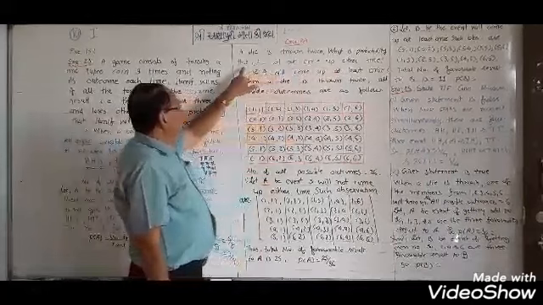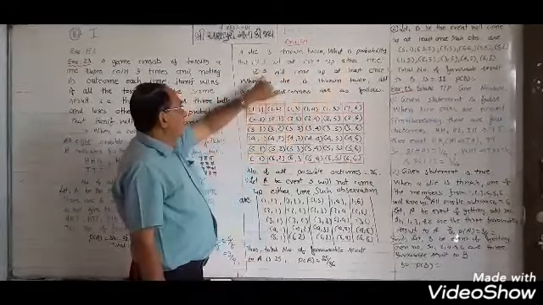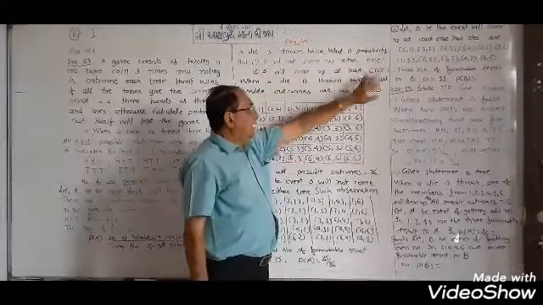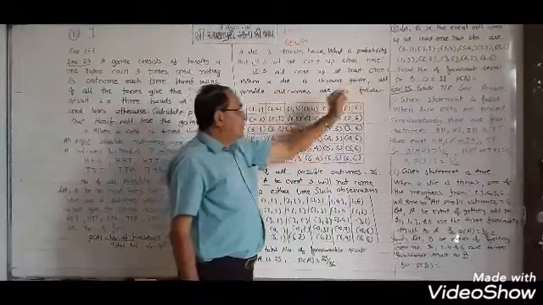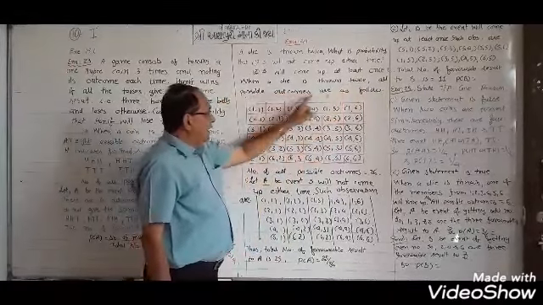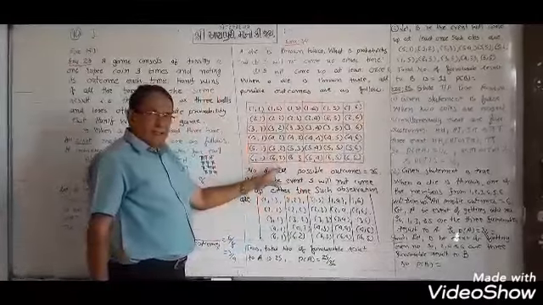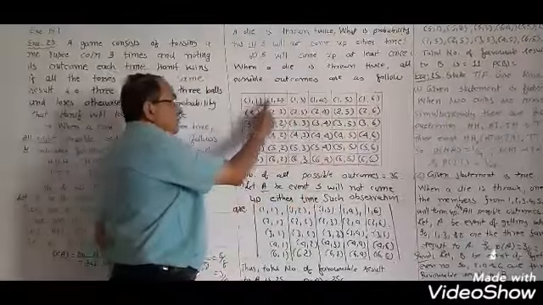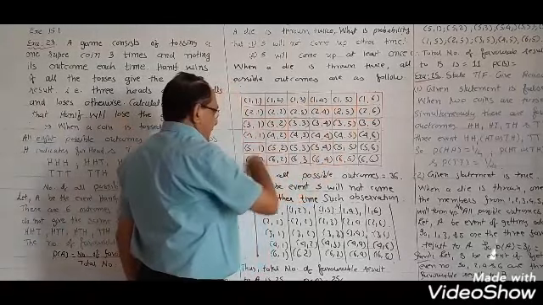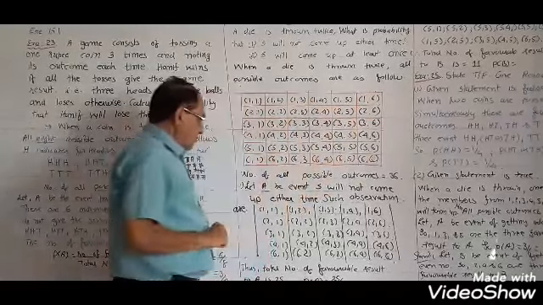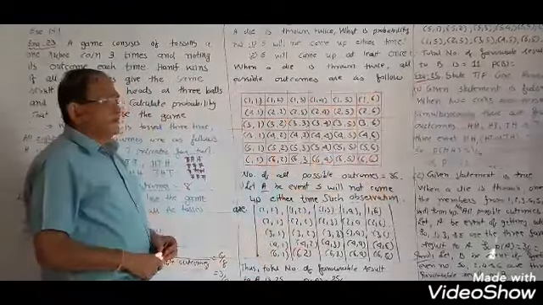What is the probability that 5 will not come up either time? 5 will come up at least once. When a die is thrown twice, all the possible outcomes are as follows. In the last example, we did it this way: 1 1, 1 2, 1 3, 1 4, 1 5, 1 6, like this up to 6 6. So the number of all possible outcomes is equal to 36.